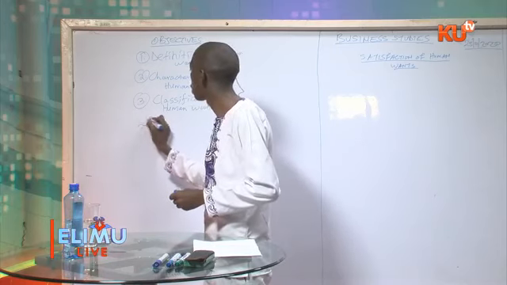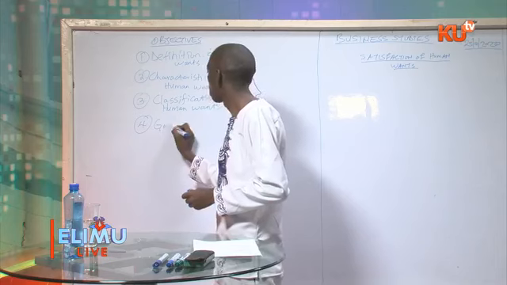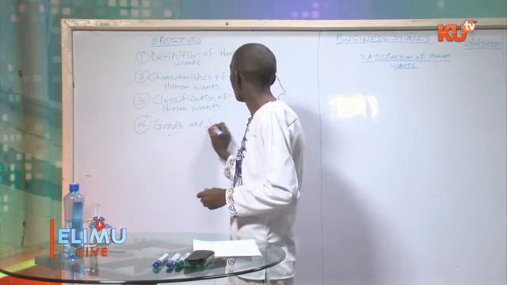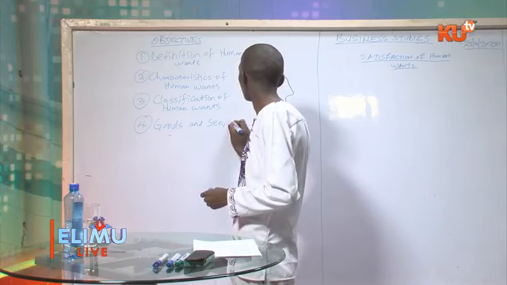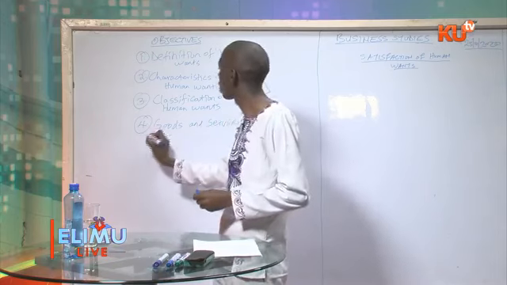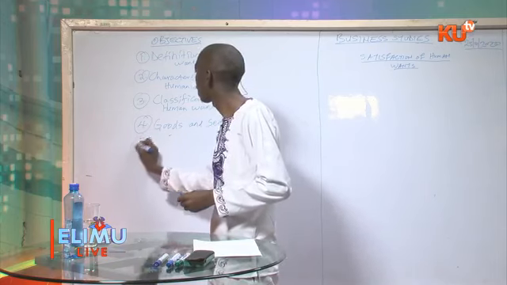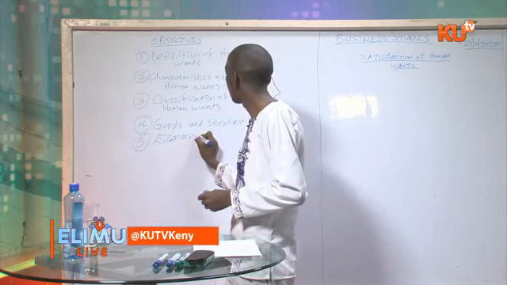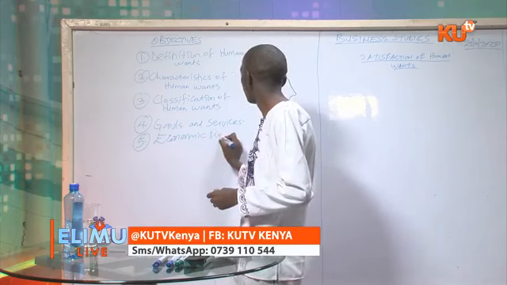After that, we look at goods and services. Then we'll also look at economic resources.